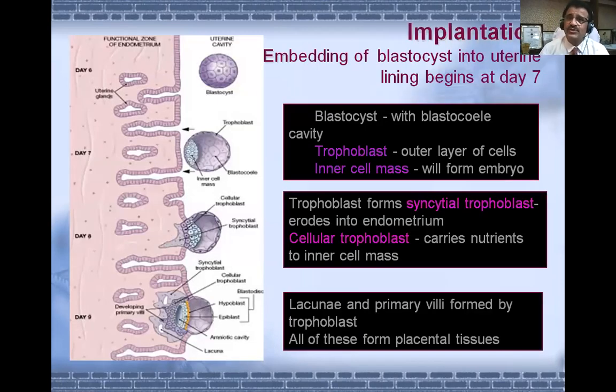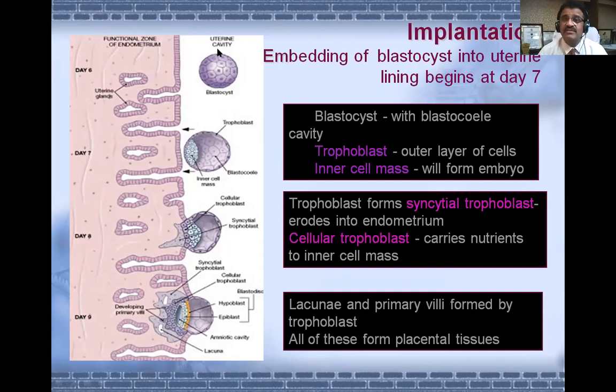Here again, I am showing you the implantation. Implantation means embedding of the blastocyst into the uterine lining. Okay, and here you can see the blastocyst with the blastocele cavity and those two important layers: the trophoblast, the outer cell layer, and the inner cell mass, the inner layer, which forms the embryo. And the trophoblast has got two layers, syncytial trophoblast and cellular trophoblast or cytotrophoblast. The syncytial trophoblast is for eroding into the endometrium, and the cellular trophoblast carries nutrients to the inner cell mass.